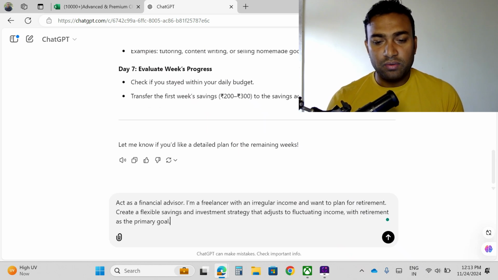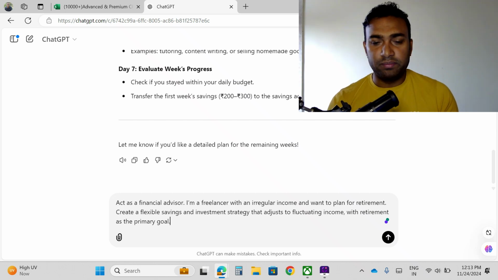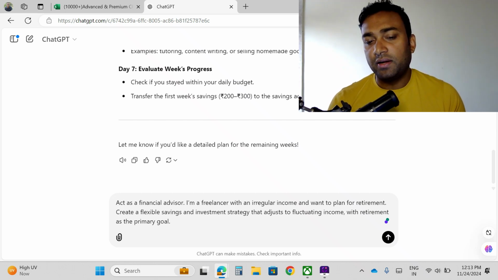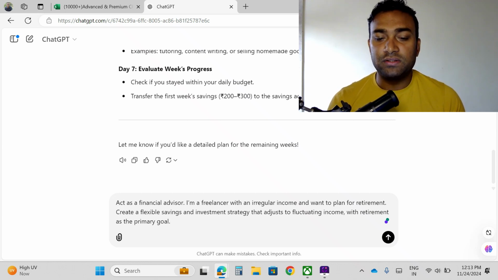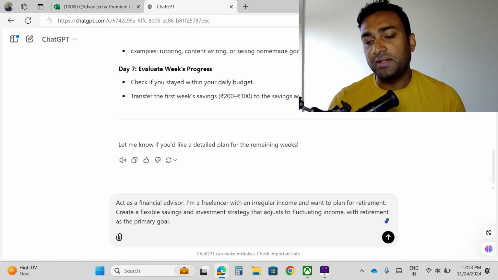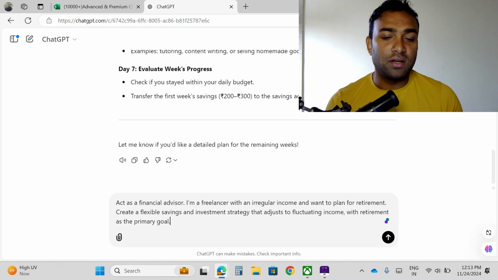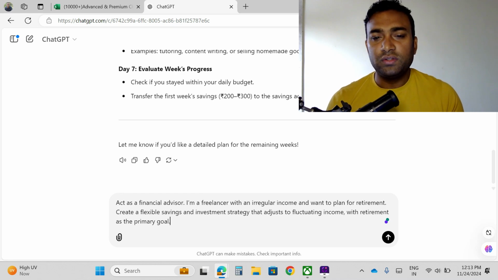So again I will modify it, I think it can be better. Okay, so: act as a financial advisor. I am a freelancer with an irregular income and want to plan for retirement. Create a flexible savings and investment strategy that adjusts to fluctuating income with retirement as the primary goal. So this is the thing.